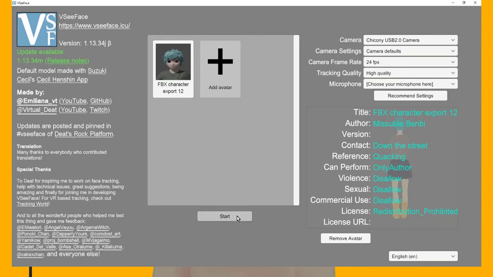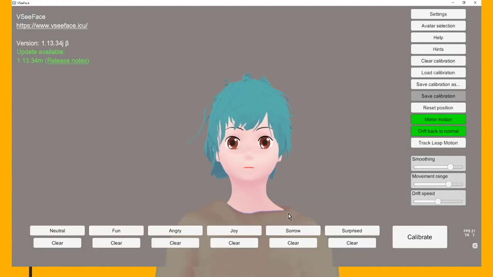VSeeFace, which is the one I'm using right now, allows you up to 10, so I have 6 free slots on the side that allow me to manipulate. You can add all that inside Unity when you have all the shape keys ready.